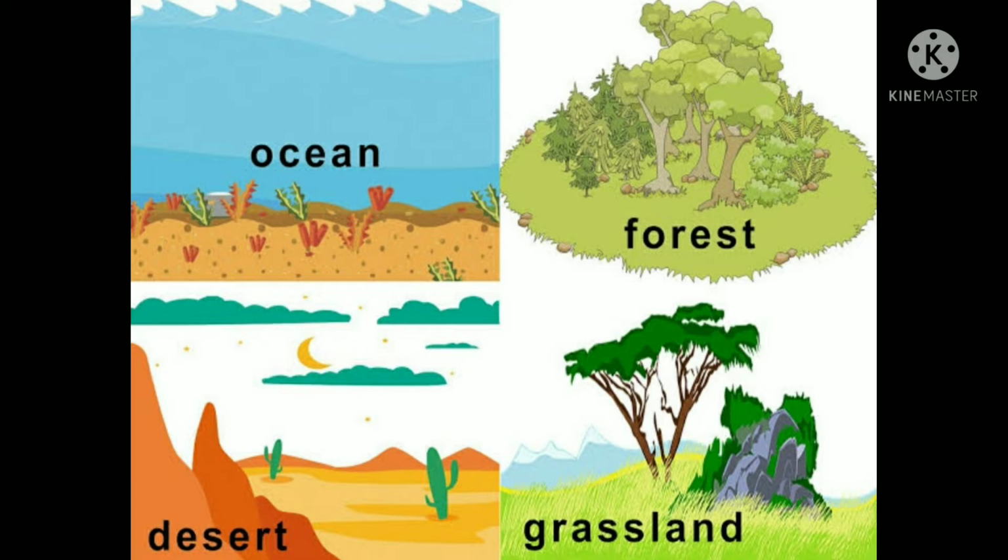Habitat is the place where an organism lives. A place where an organism lives is known as habitat. For example, ocean, forest, desert, grassland, these are all habitats. The habitat provides food, shelter and space to live and to reproduce.